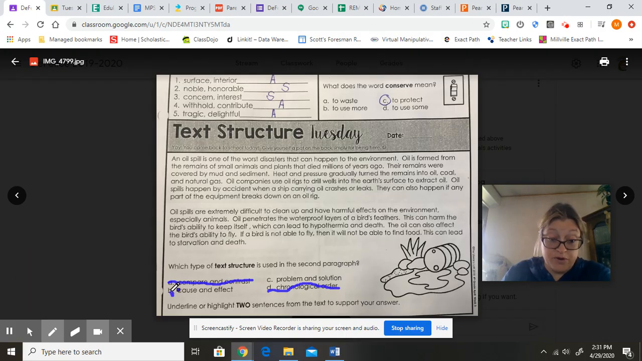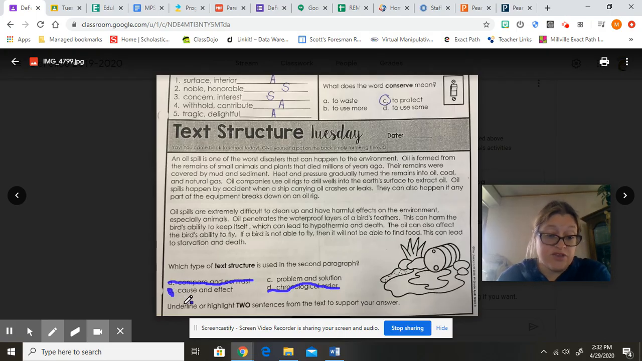Okay, the oil spill is the cause, and the effect is the different things that happen. We're talking specifically about birds and animals. If the oil gets into the bird's feathers, it can't regulate its heat, so it can get hypothermia and die, and it can't fly, so it can't get away from danger, and it can't find food, so it could lead to starvation or death.